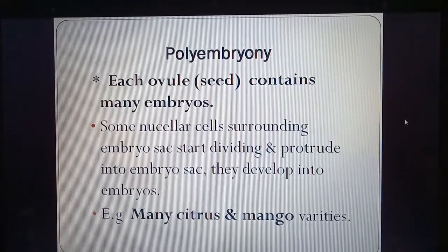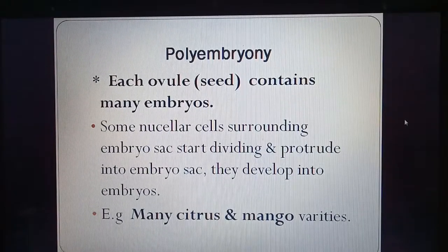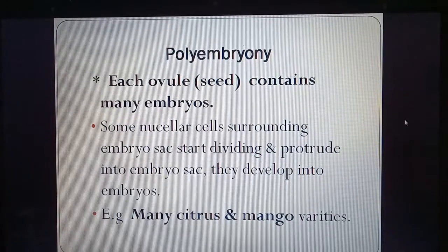So the main embryo was there as well as the nucellar cells. They also enter the embryo sac and start dividing. Examples are many citrus plants like lemon, orange and mango varieties.